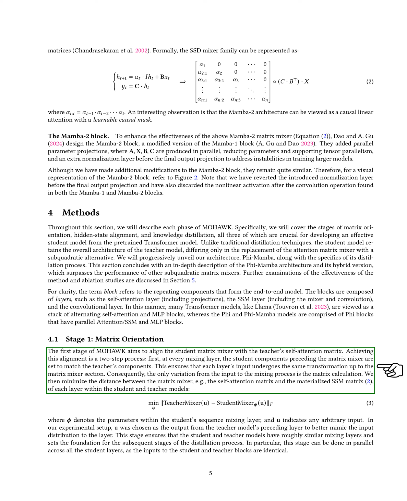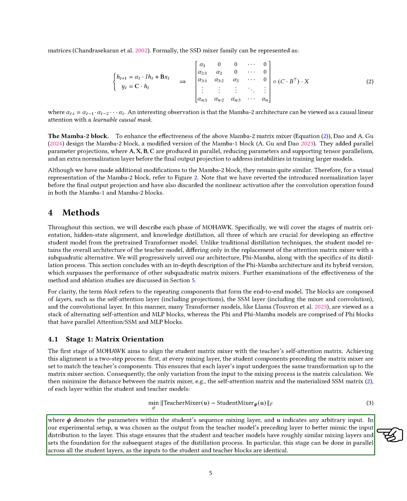In the first stage of MOHAWK, we focus on aligning the student matrix mixer with the teacher's self-attention matrix. This alignment involves two steps. First, we ensure that the components before the matrix mixer in the student model match those in the teacher model. This guarantees that the input transformation is consistent up to the mixing process, with the only difference being the matrix calculation. We then minimize the distance between the matrix mixers of the student and teacher models.